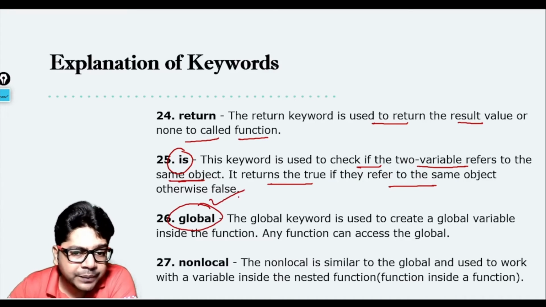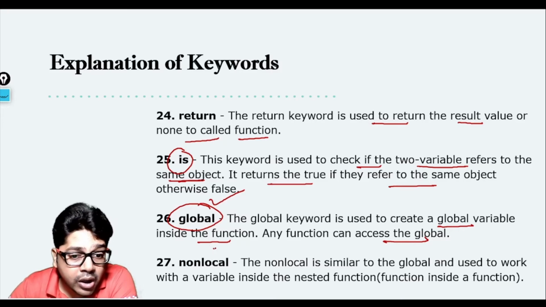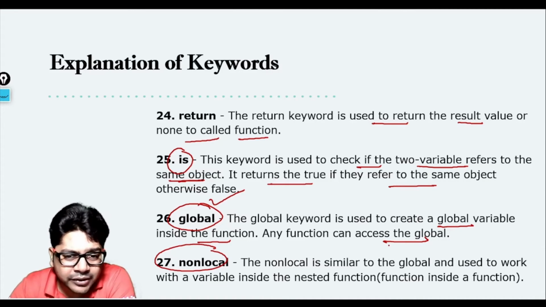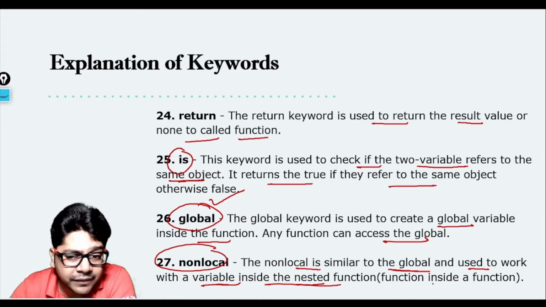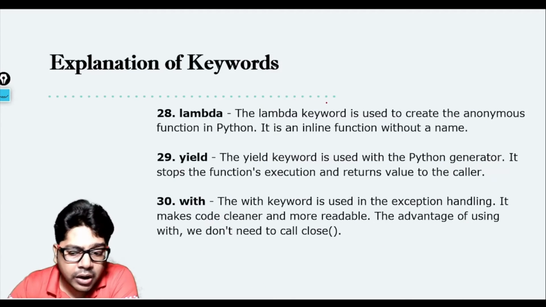Global, we have already seen. The global keyword is used to create a global variable inside a function. Any function can access the global variable. Nonlocal is similar to global and it works with a function inside a function. The nonlocal keyword is used to work with a variable which is inside a nested function. Now what is a nested function? A function inside a function. Okay, so that was all about nonlocal.